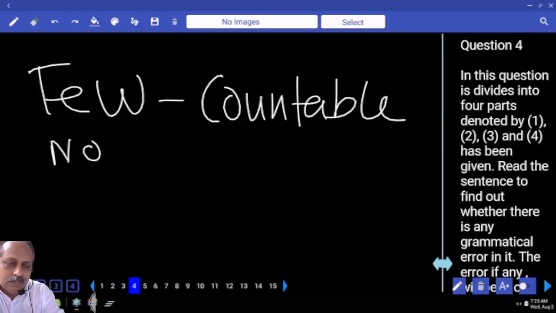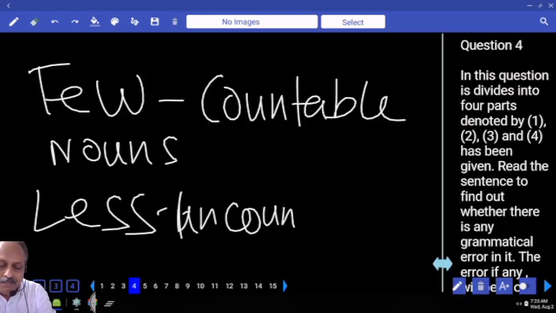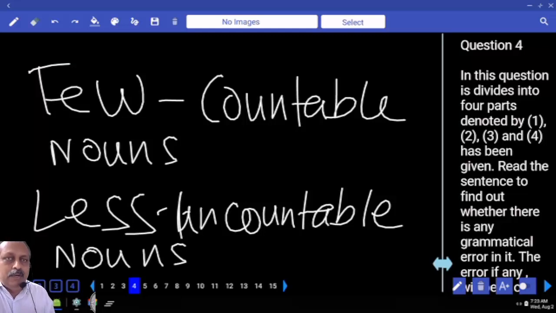Countable nouns. Then you write less than. Less goes with uncountable nouns. Uncountable nouns. A common error they have given many a time. Write 1 sentence. Have you made a note of these 2?